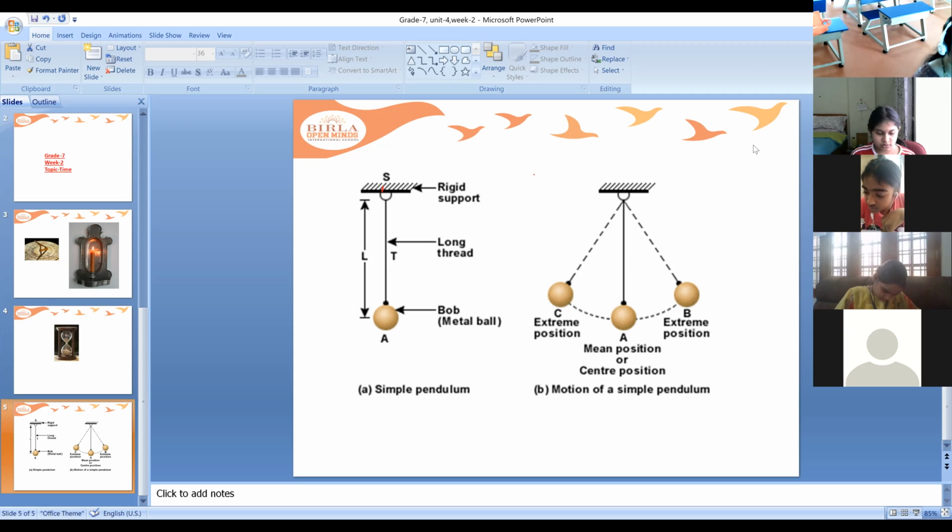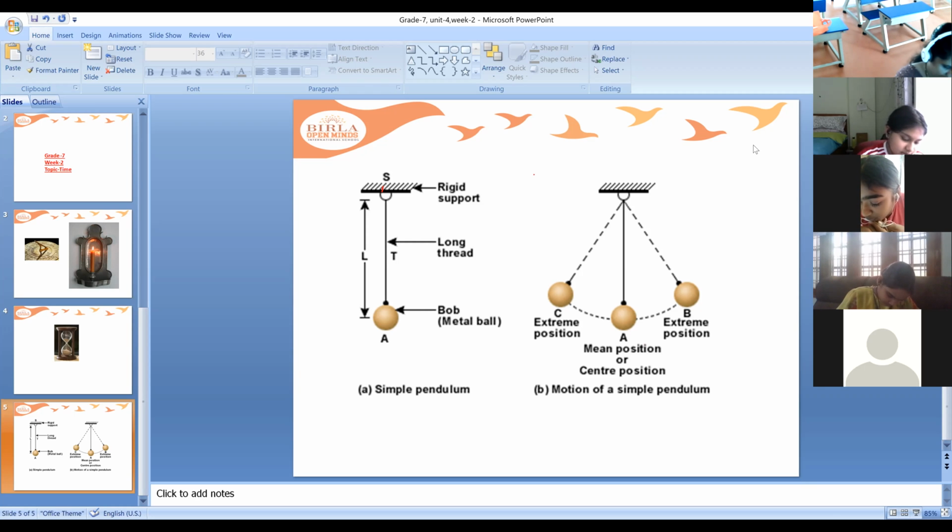There were some motions like curvilinear motion, circulatory motion, rectilinear motion. Straight motion is called rectilinear motion, or translatory motion.